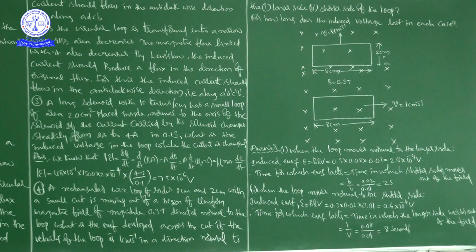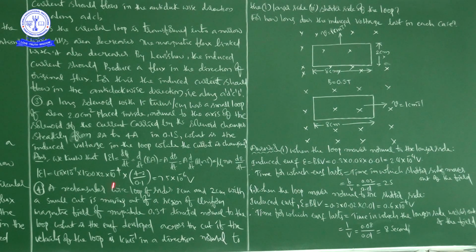Next, area A is equal to 2 square centimeter. That will be converted into meter square, which means 2 into 10 to the power of minus 4 square meter.